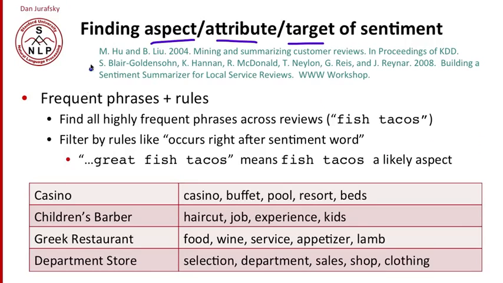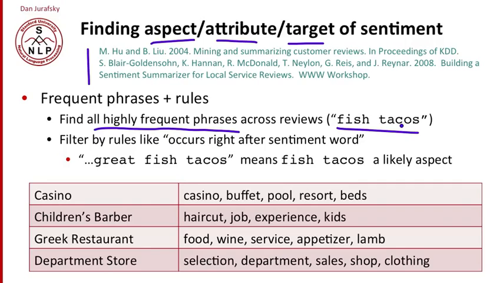I'll show you an example of a way of doing things that was developed both by Hu and Liu and by Blair-Goldensohn et al. The idea is we first look through all the reviews and we find every highly frequent phrase. So let's say that the phrase fish tacos occurs a lot in the reviews of this restaurant.